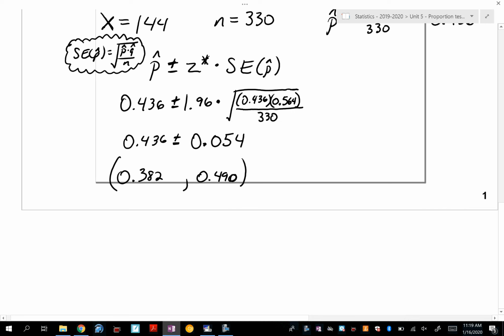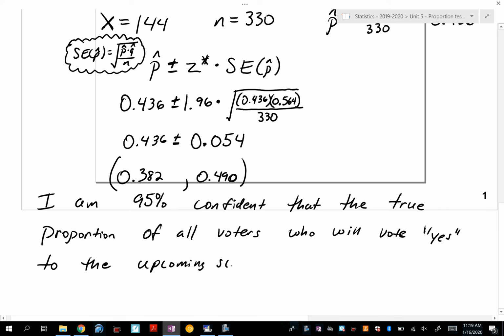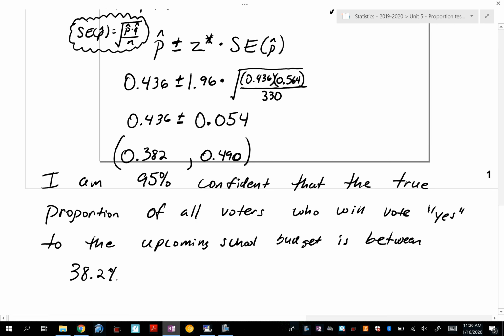Okay. The last statement is this: I am 95% confident that the true proportion of all voters who will vote yes to the upcoming school budget is between 38.2% and 49.0%. Whew, man, that was fun.